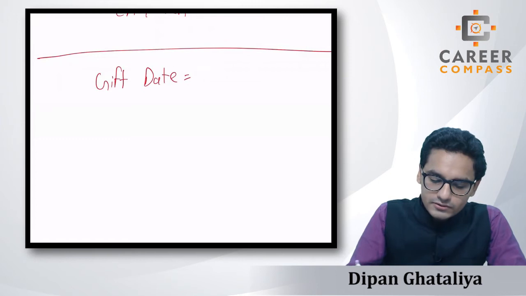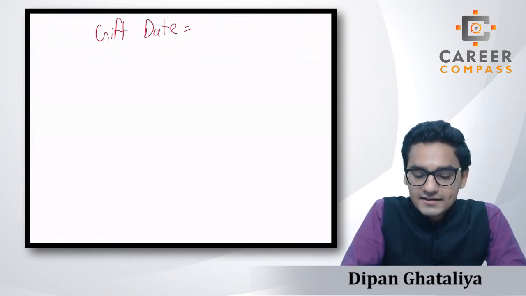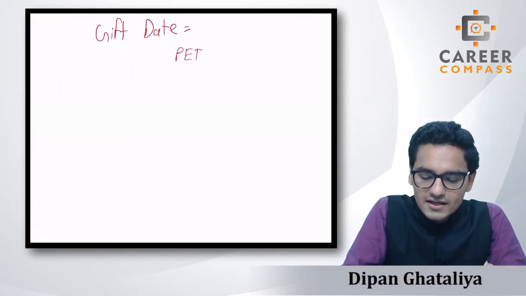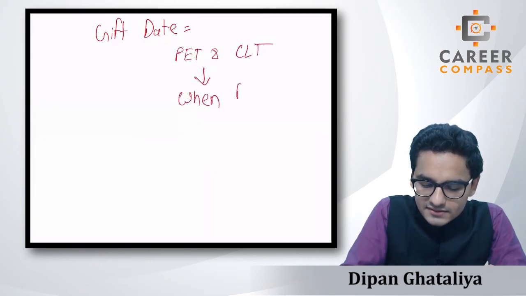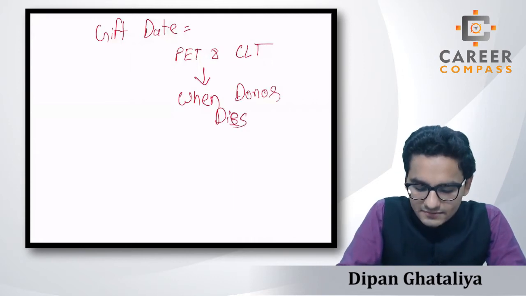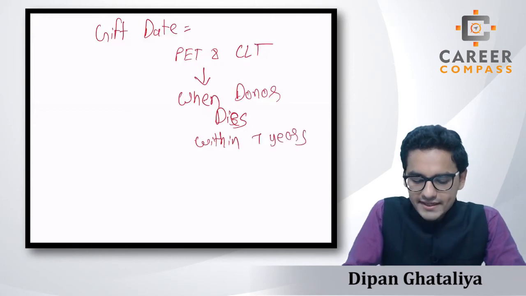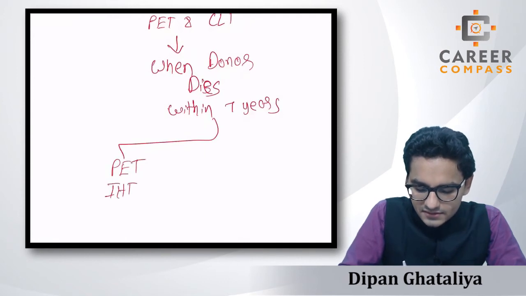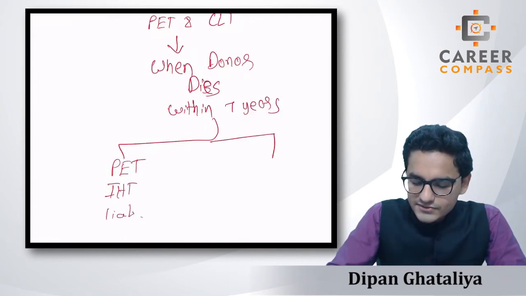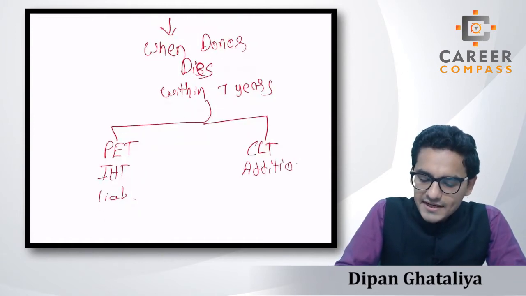But students, as I told you, whatever the tax implications on the gift date, in both the cases of PET and CLT we once again have to see what happens when the donor dies. If in both cases the donor dies within 7 years, then you know that in the case of the PET there will be IHT liability, and in the case of CLT also there will be additional IHT.